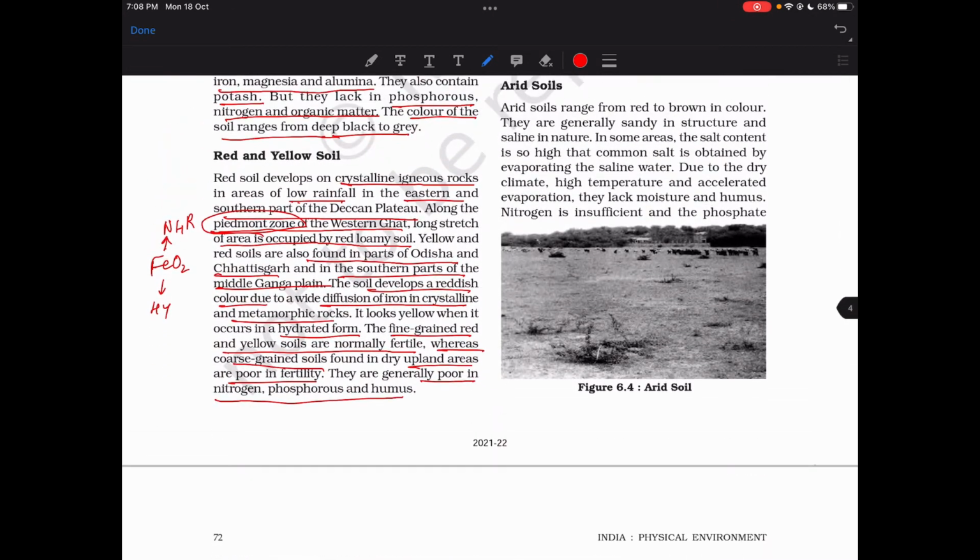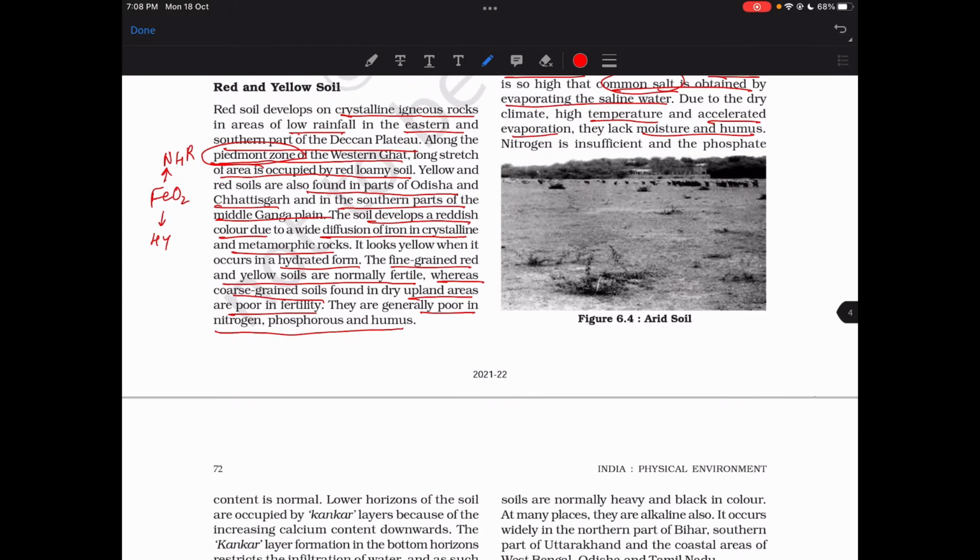Arid soils range from red to brown in color. They occur in desert areas, and are generally sandy in structure and saline in nature. How did it become saline? In some areas the salt content is so high that common salt is obtained by evaporating saline water. Due to dry climate, high temperature and accelerated evaporation, they lack moisture and humus. Okay, this is fine. But how did the soil become saline?